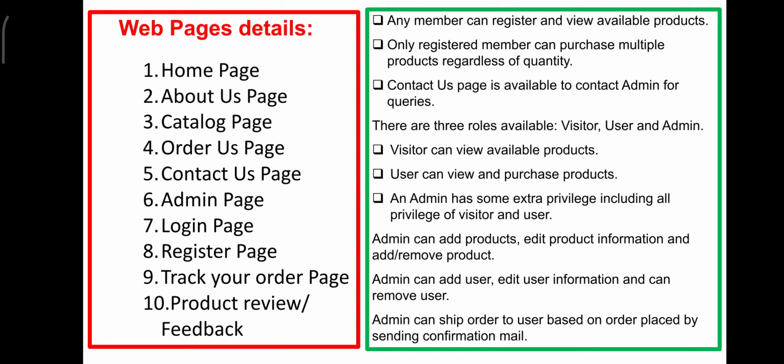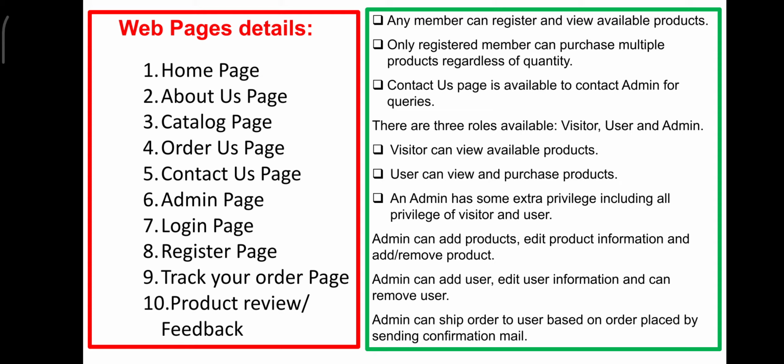There are three roles available. One is the visitor, user and admin. Visitor is nothing but a person who did not become a member, is just a visitor. So soon after he signs up that page, he'll be an authorized user to view the products that are available in the shopping site, and admin is the owner of the particular shopping site.